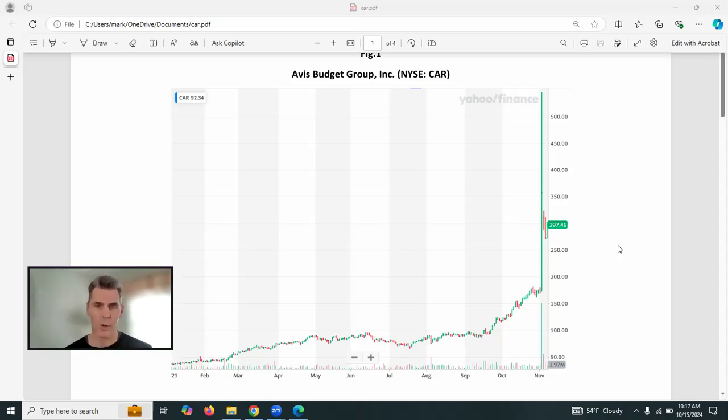So remember back in 2021, Avis Budget Group, symbol CAR, had a massive move one day. It was up over 150% in one day. If you look at the chart here, you can see we went from like 175 to over 500. So you say, okay, how many standard deviations was that? Well, let's take a look.